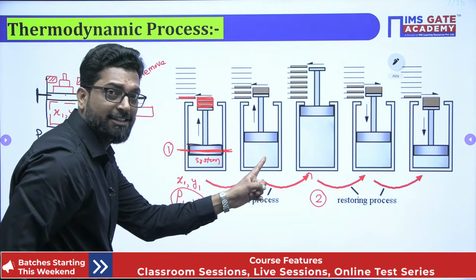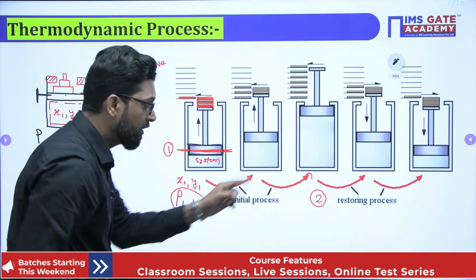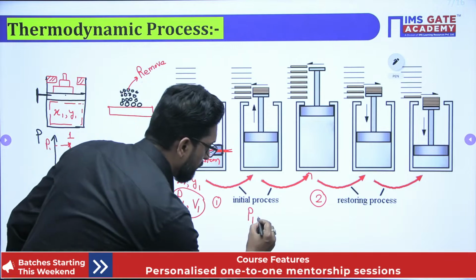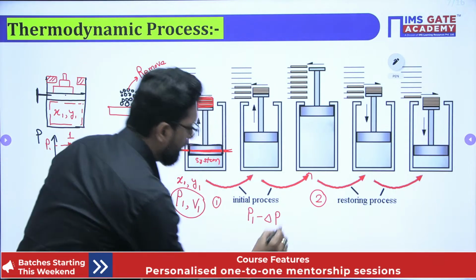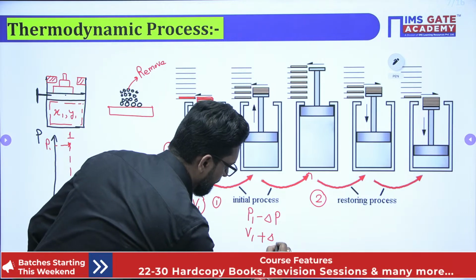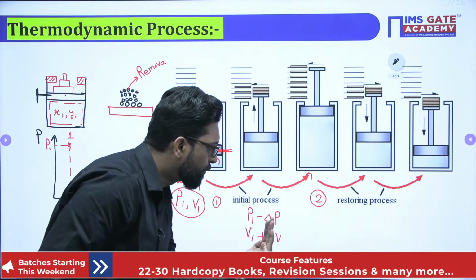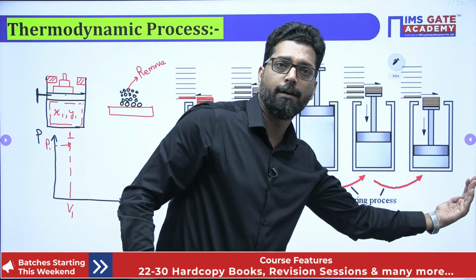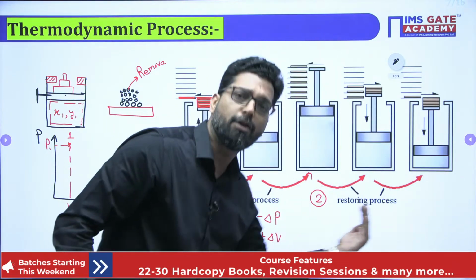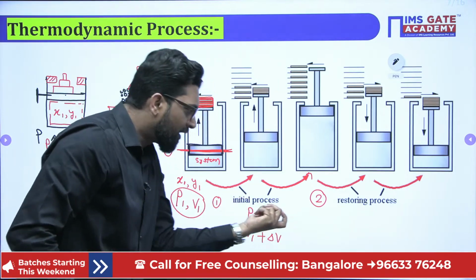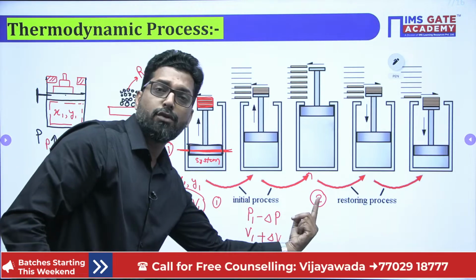How to define the state of this one? You define P1, the initial pressure. Pressure will reduce, that means minus delta P. Volume increases, V1 plus delta V. So accordingly, we have to do the activities in an infinite series, infinite number of stages. In that manner, we can find the locus between the initial point and the final point.